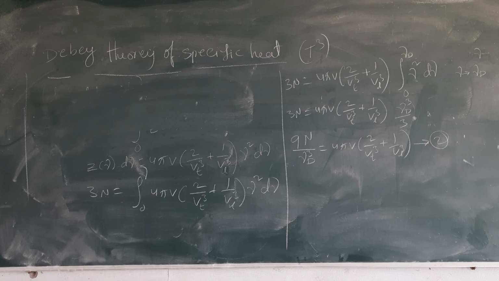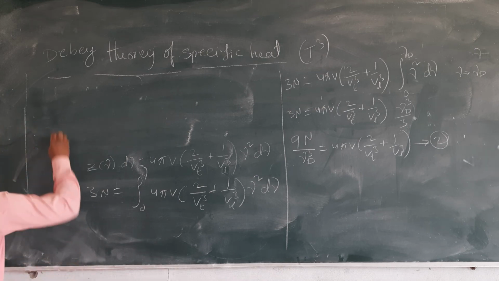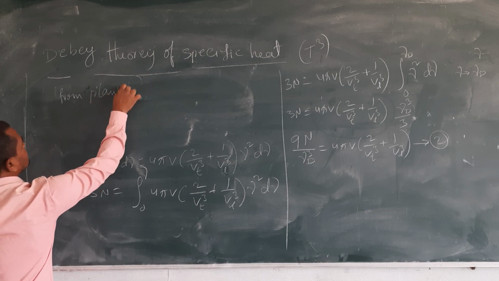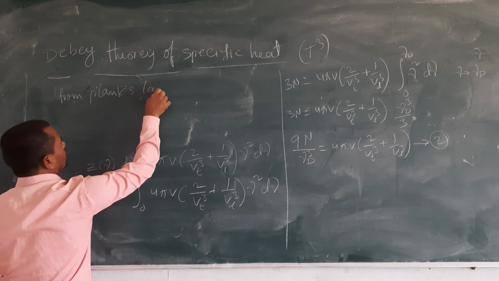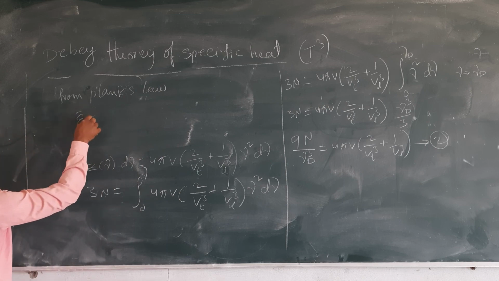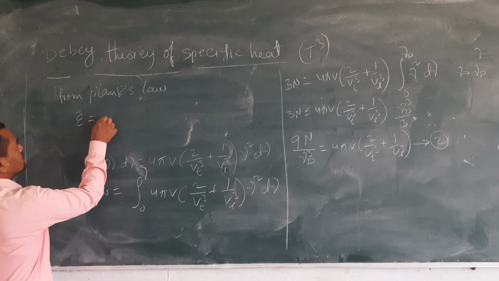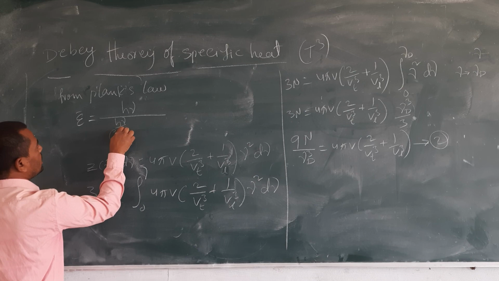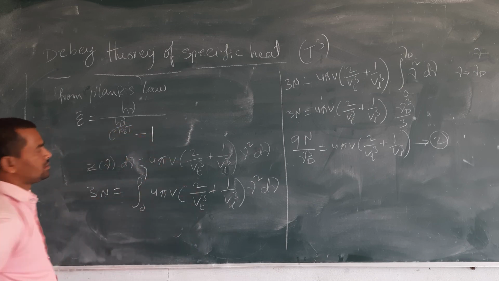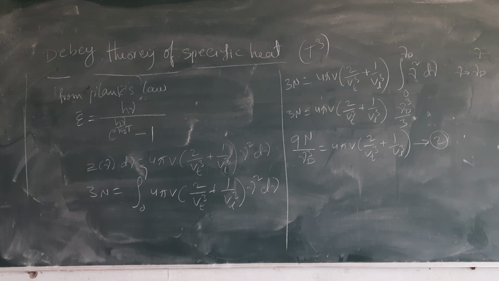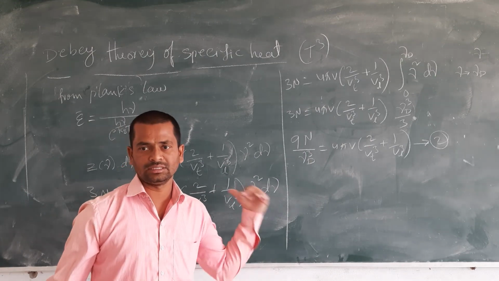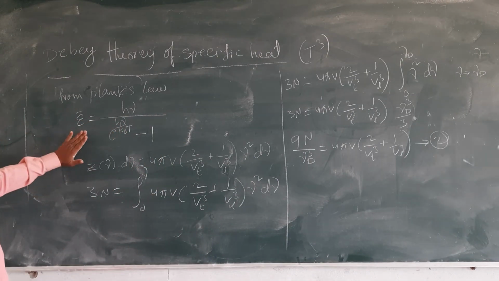You should take a photo. Right? Now, by using Planck's law, the average energy is written as this. The average energy E bar is equal to h nu by e power h nu by kBT minus 1. This is Planck's radiation law, right? We have already learned it last year, I think in second year. So this is our average energy.